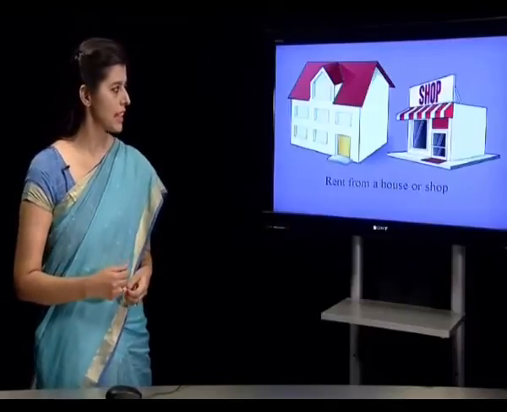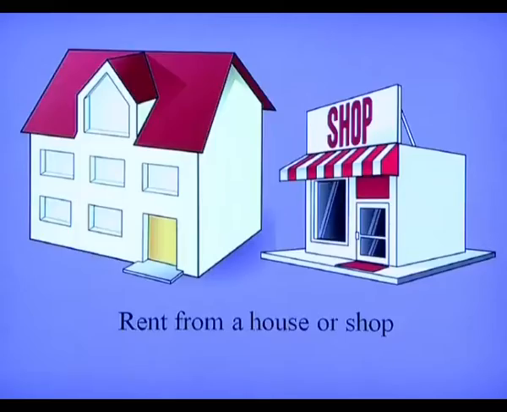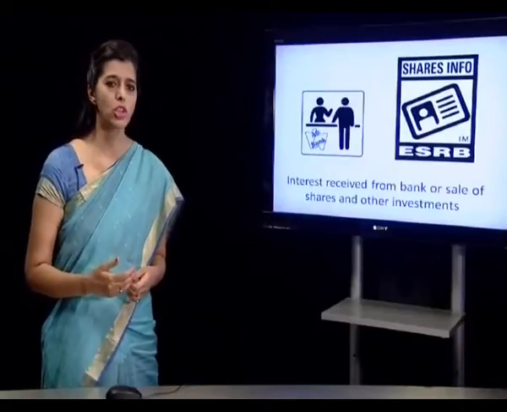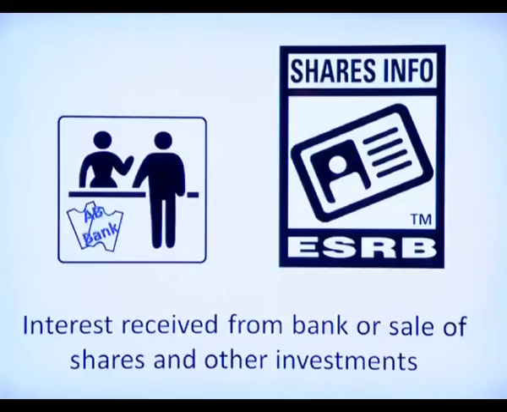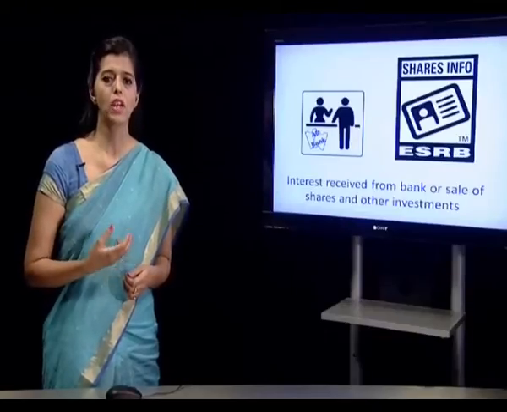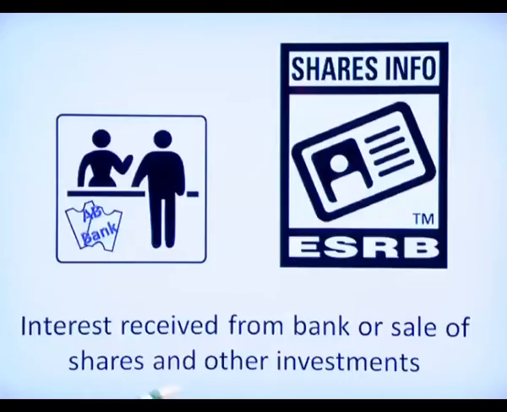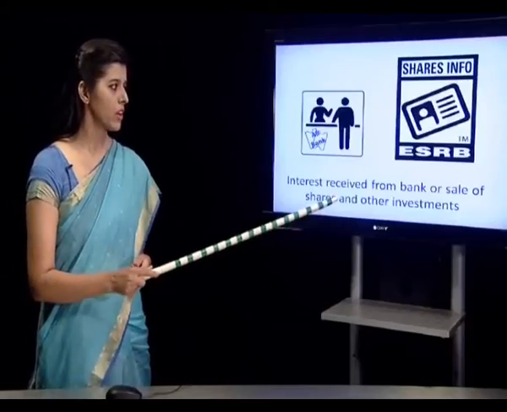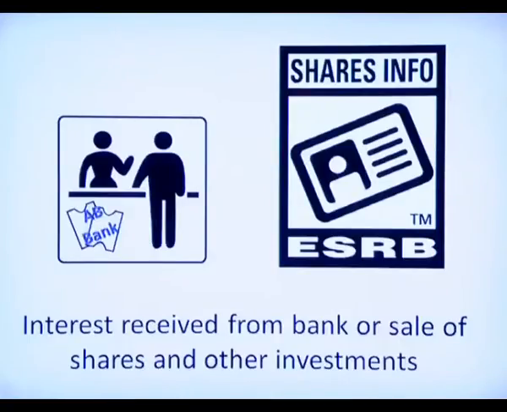Just you can see from this slide, when you have a house, you are getting a rent from a house, or you have rented your shop, you are earning a rent. People invest in shares also in public limited companies or private companies, and by buying those shares, we are earning dividends, we are earning profits and interest. So that also becomes a source of our income, like interest received from bank or sale of shares and other investments add up to our income.